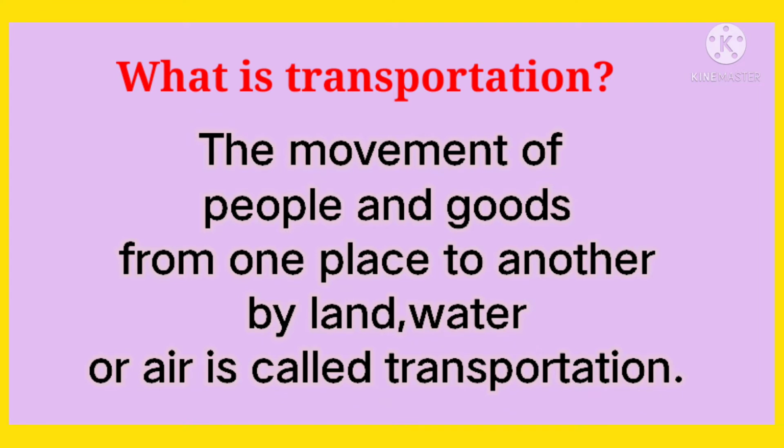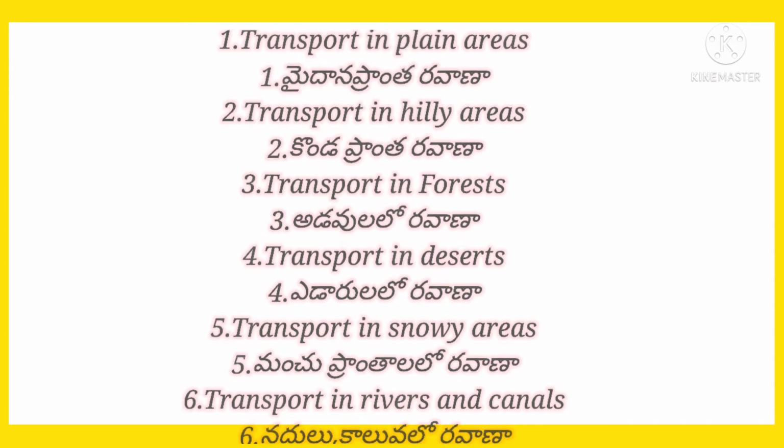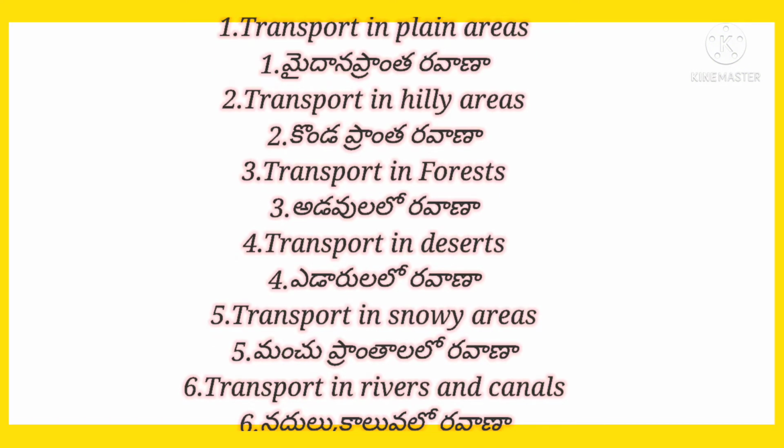What is transportation? The movement of people and goods from one place to another by land, water, or air is called transportation. This transportation will be in different ways. That is: 1. Transport in plain areas. 2. Transport in hilly areas. 3. Transport in forests. 4. Transport in deserts. 5. Transport in snowy areas. 6. Transport in rivers and canals.